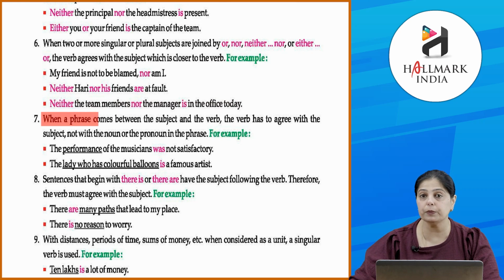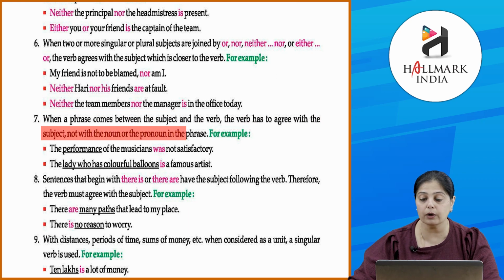When a phrase comes between the subject and the verb, subject और verb के बीच में when a phrase comes, the verb has to agree with the subject, not with the noun or the pronoun in the phrase. For example, the performance of the musicians was not satisfactory. So यहाँ पे हमने क्या consider किया है? The verb has to agree with what? It has to agree with the subject, which is the performance of the musicians. The lady who has colorful balloons, now lady is the subject here, is a famous artist. Clear?